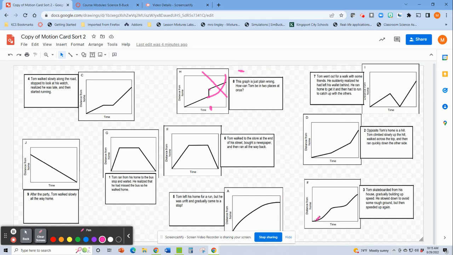And this one. So this is our curvy graph. So when we see curves on a distance time graph, now we know something is speeding up or slowing down. So right here, he skateboarded, gradually building up speed, slowed down to avoid some rough ground, but then speeded up again. Okay, so that should be all the right answers for that.